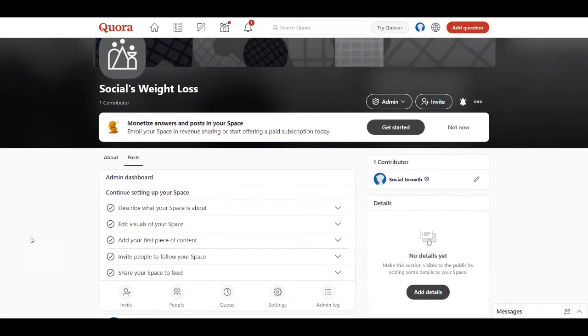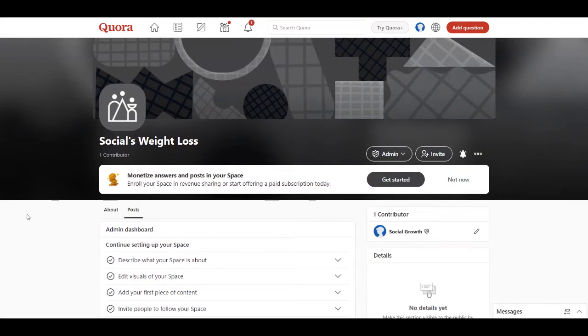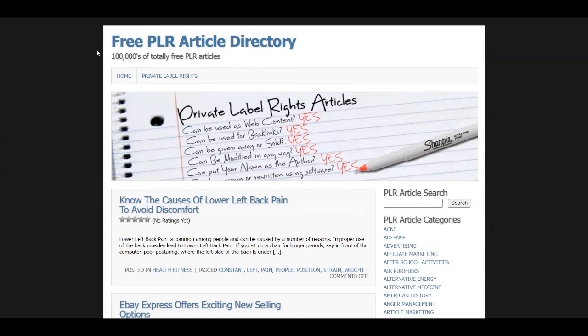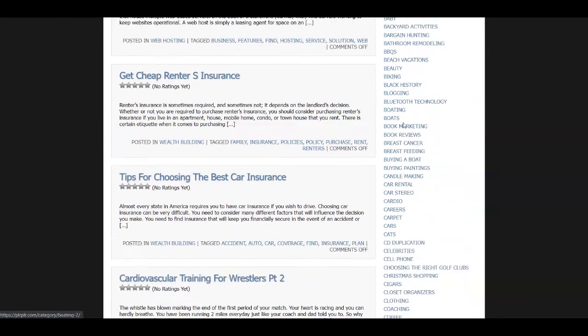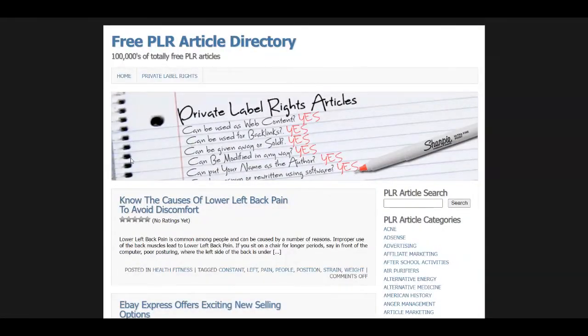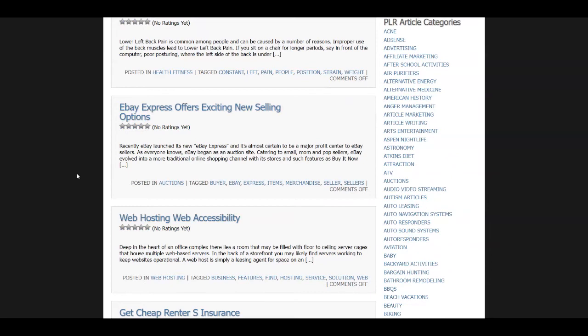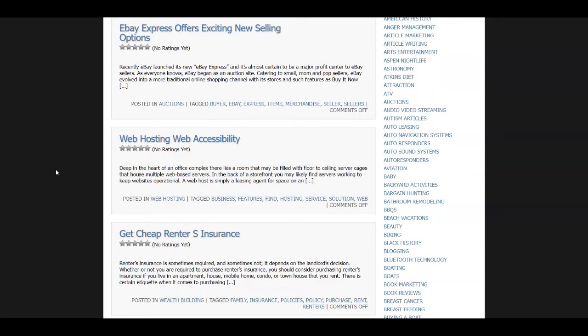Right now we need to find an answer to our own question, which is going to be like how to lose weight. And in order to find a particular answer to that, we're going to this website called plr.com. On this website you can find free PLR articles, and they can be for different categories. As you can see, you have all of these categories on the right hand side. PLR stands for private label rights, and it means that you can download this PLR for absolutely free, and you can post them once again, and you're not going to face any copyright issues.